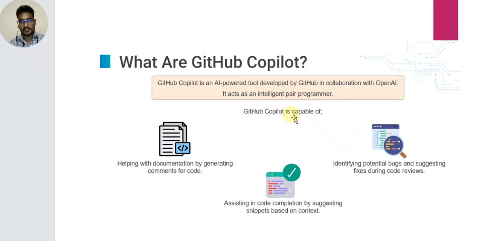GitHub Copilot is capable of helping with documentation by generating comments for code, identifying potential bugs, and suggesting fixes during code review. It assists in code completion by suggesting snippets based on context.